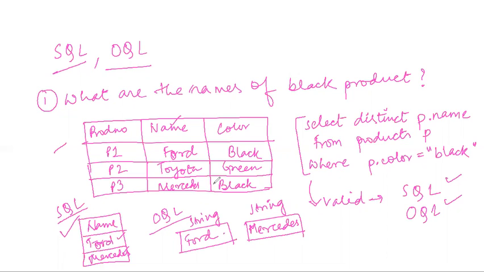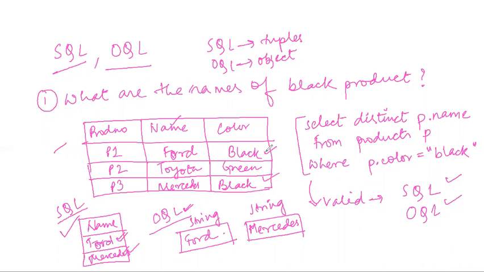How are they different? SQL runs on the concept of tuples, because here we receive the answers tuple by tuple, but object query language works on the concept of objects. So one object is Ford, and another object is Mercedes, both of black color.